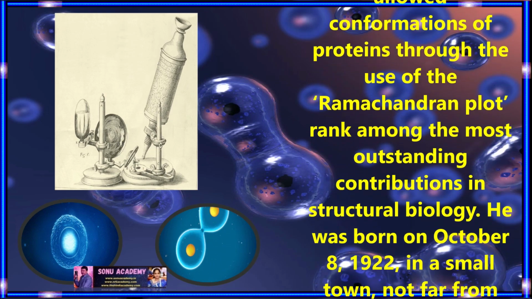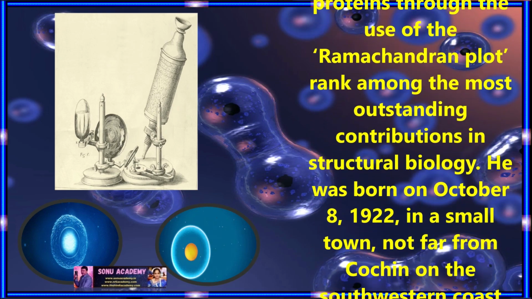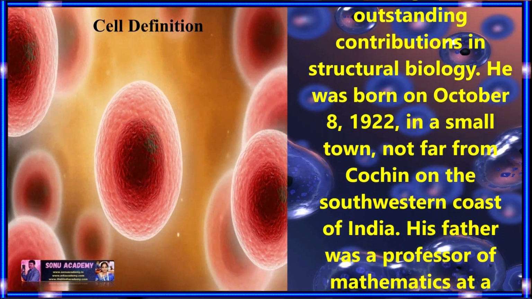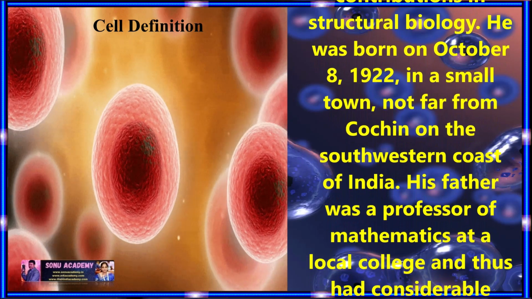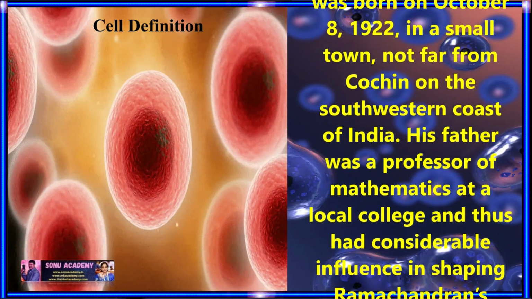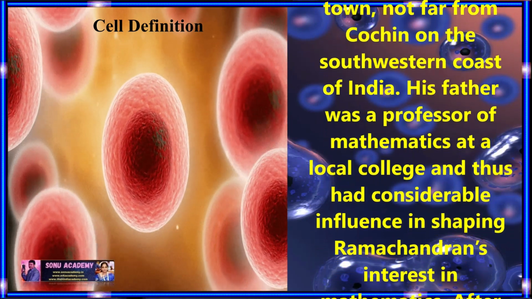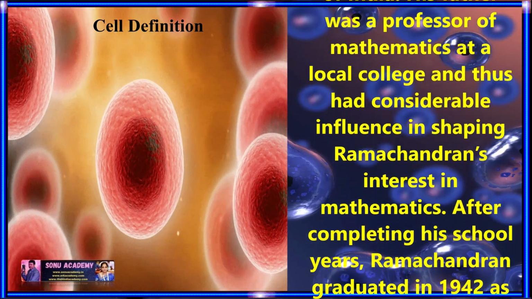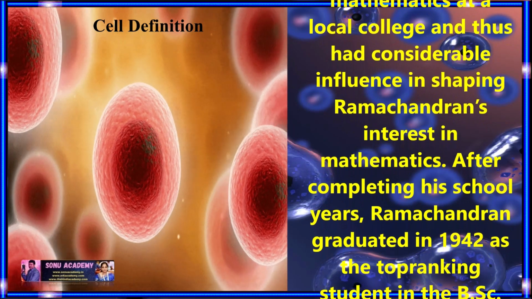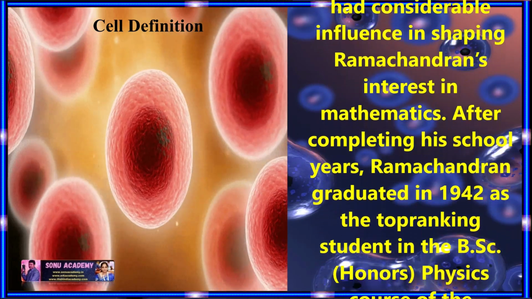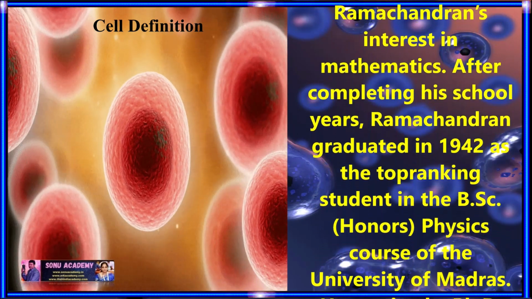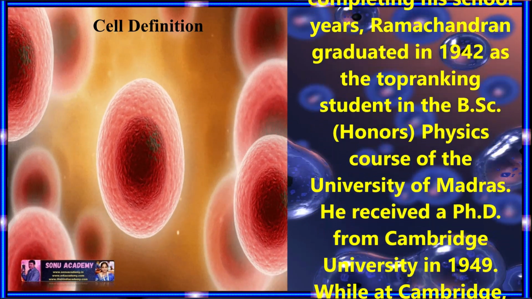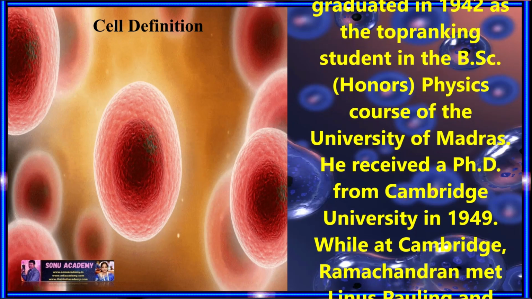He was born on October 8, 1922, in a small town not far from Cochin on the southwestern coast of India. His father was a professor of mathematics at a local college and thus had a considerable influence in shaping Ramachandran's interest in mathematics. After completing his school years, Ramachandran graduated in 1942 as the top ranking student in the BSc Honours Physics course of the University of Madras.